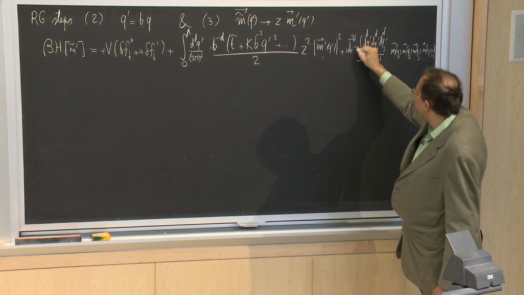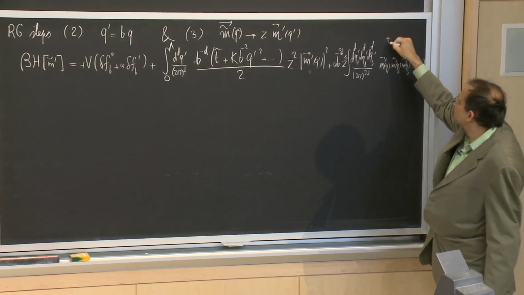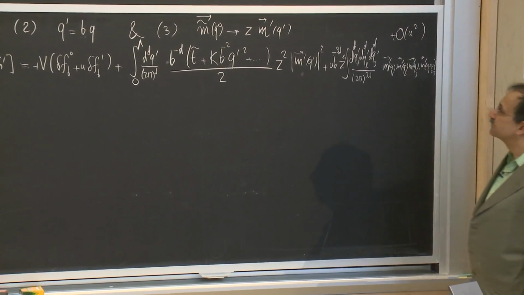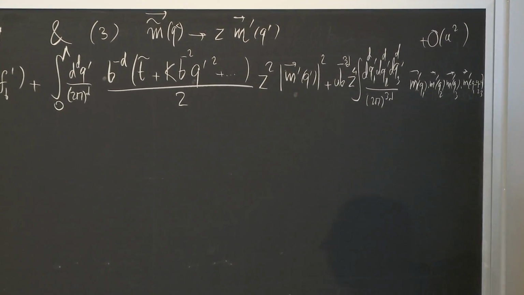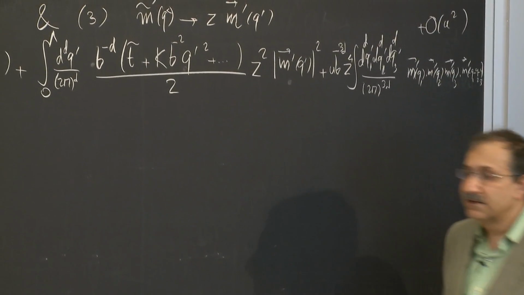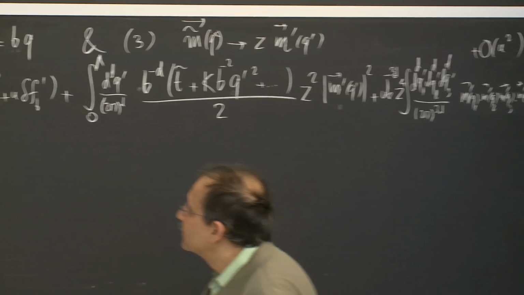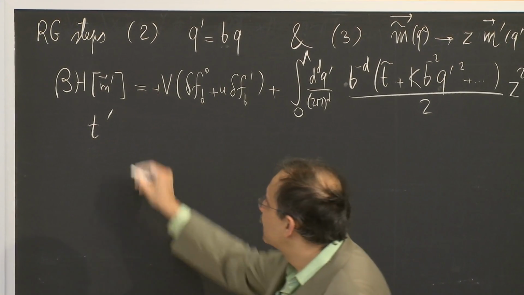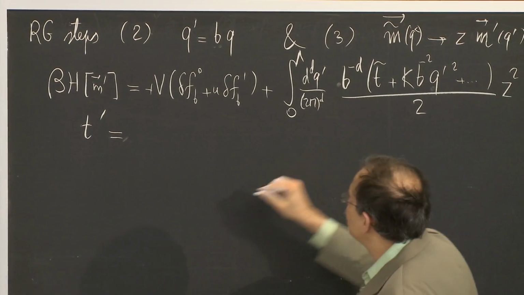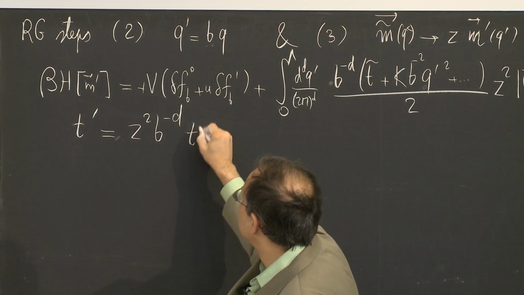Along the way, I will pick up 4 factors of c. And then, of course, order of u squared and so forth. So under these 3 steps of RG, what happened was that I generated t prime, which was z squared b to the minus d times t tilde.